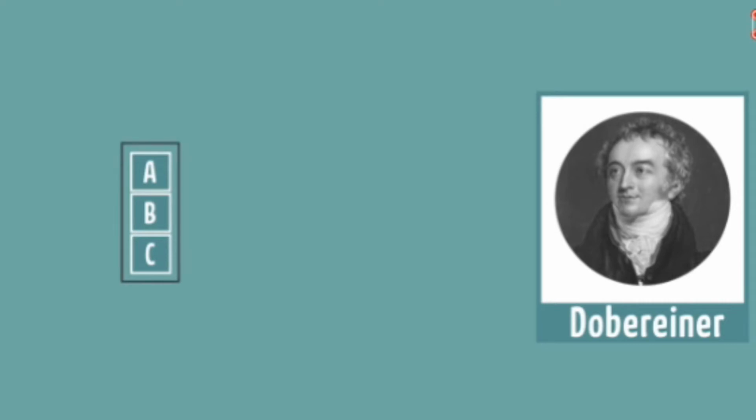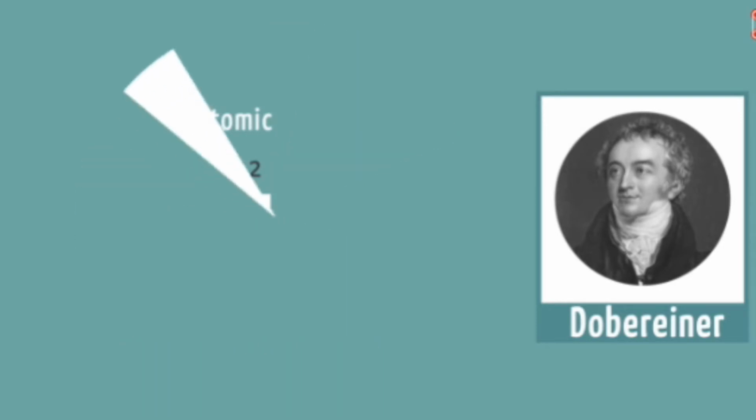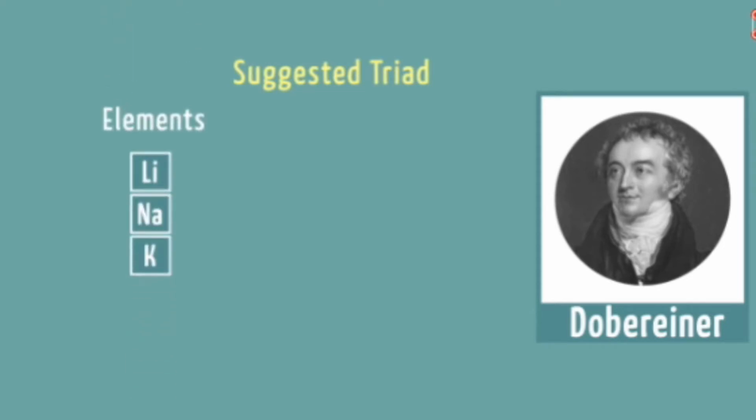Suppose there are three elements grouped together in the triad format. He observed the atomic masses of those elements. The average of the first element's and the third element's atomic mass becomes the second element's atomic mass. Are you getting my point, children? The average of the atomic masses of the first and third elements gives the second element's atomic mass. Clear? So this is the basic principle of Döbereiner, who came up with the idea of a triad.